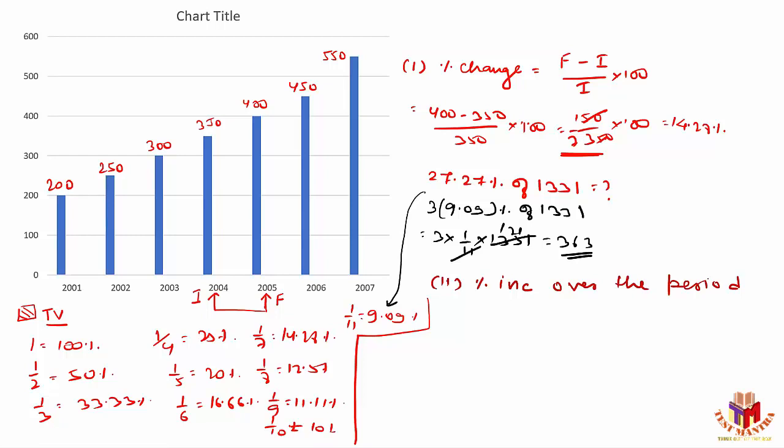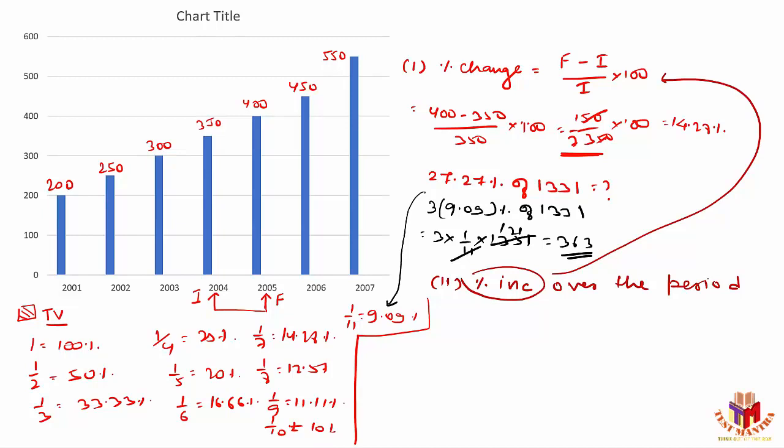I'm using the term increase here because in this graph we can see that there is always an increment with respect to the previous year, but it's not necessary that every time there will be an increase. It might show a decrease or an increase. So if I'm talking about percentage increase over the period, I should use the same formula: final minus initial divided by initial into 100.